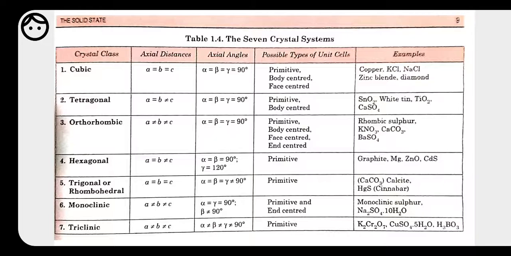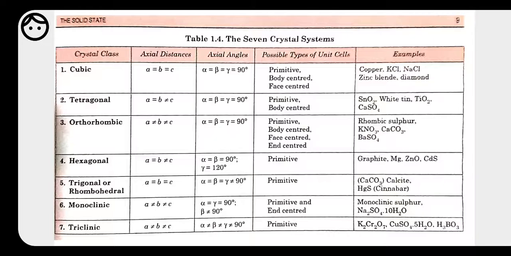Next we have trigonal or rhombohedral, in which A, B and C are equal to one another, but when we look at the angles, alpha, beta and gamma are not equal to 90. It may be anything but not equal to 90. It may be 60, it may be 120 or anything else, but it is not equal to 90 degrees. So here once again the type of unit cell is primitive, and an example of this one is calcium carbonate or calcite. Okay.